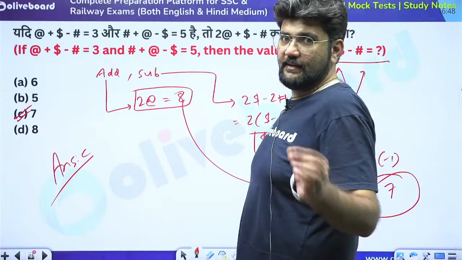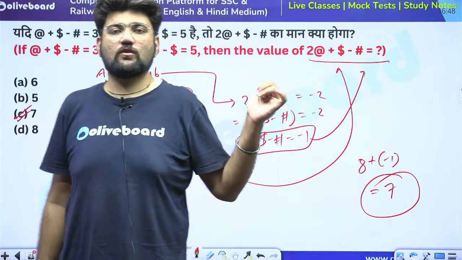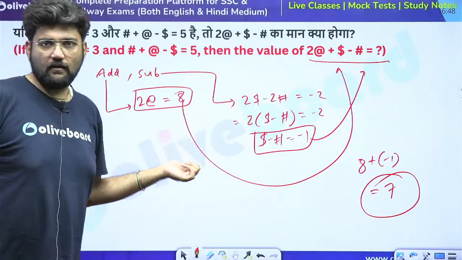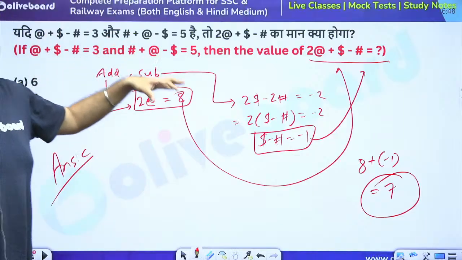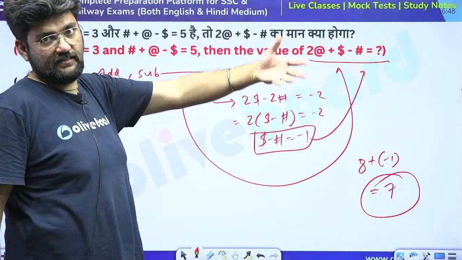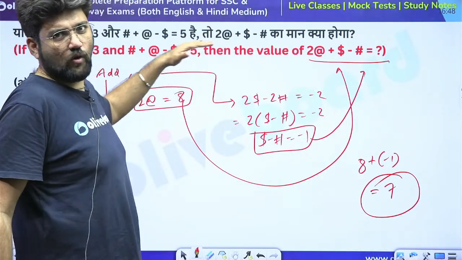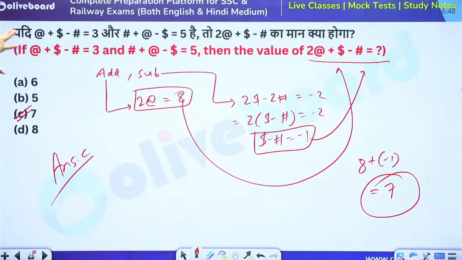So if you observe carefully, this question is a quant question, linear equation. But actually, it was put in the reasoning section and it was disguised as a reasoning question. You felt somewhere that this is probably a mathematical operators question, and that is why again you will lose track here. That's the only thing, otherwise the question is simple.